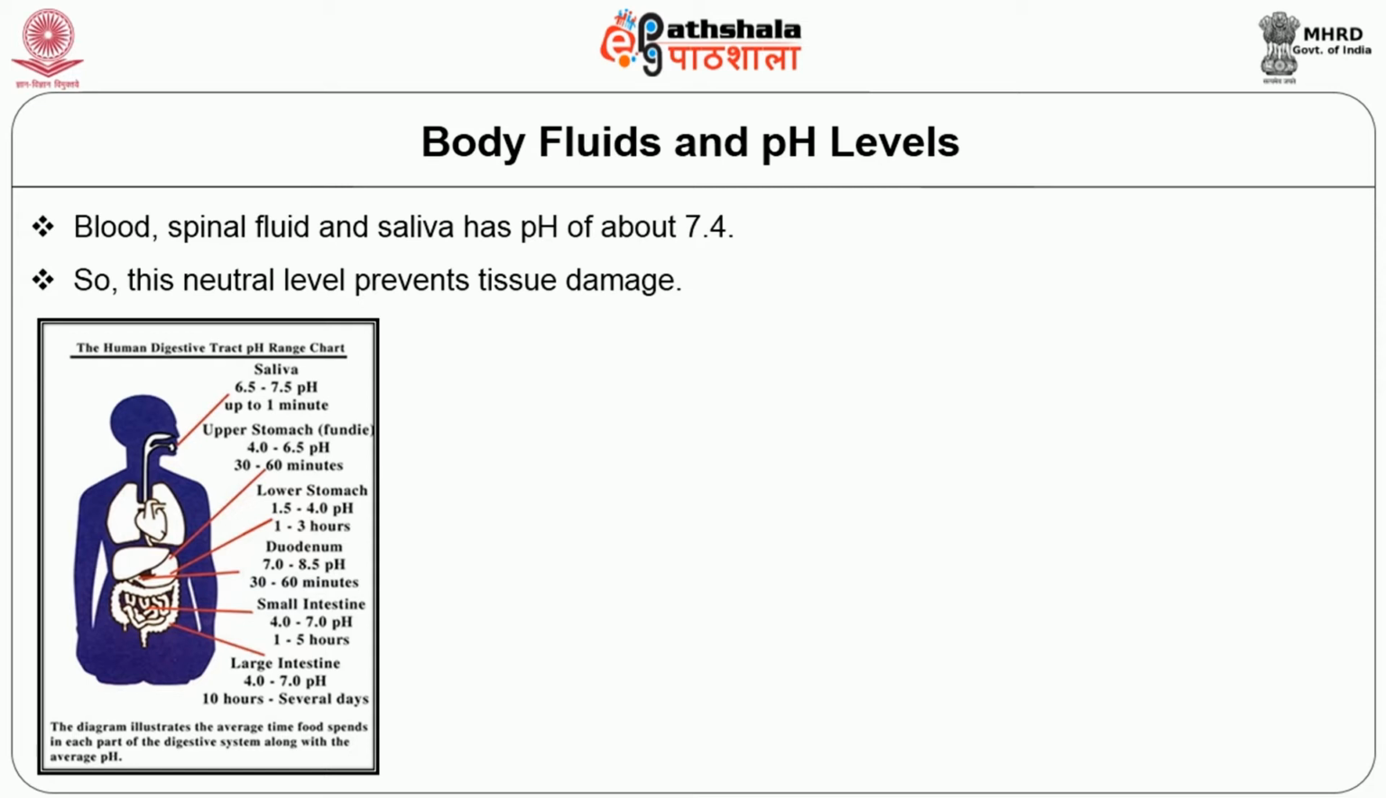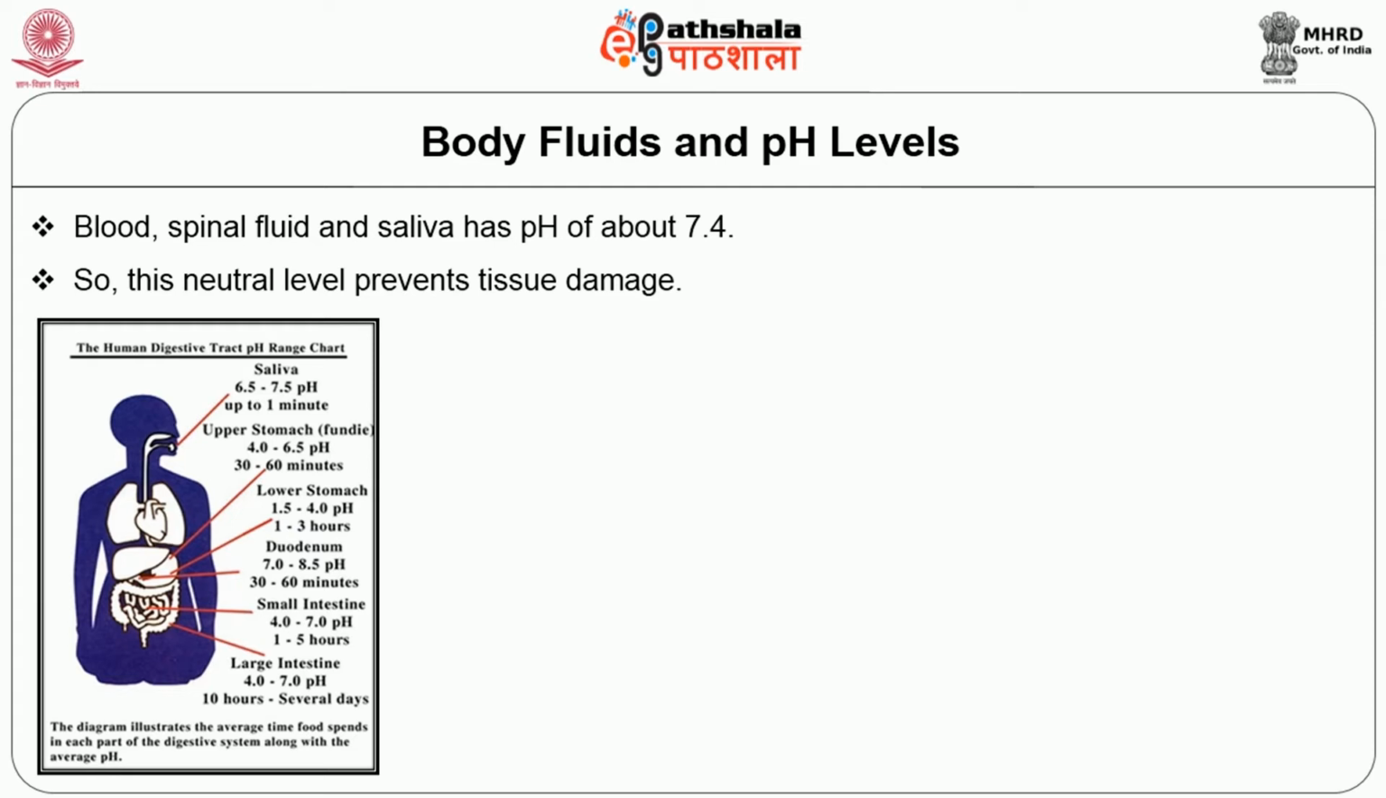After taking food, the food mixes with saliva in the mouth, then we masticate and it reaches the stomach. The upper part of the stomach, the fundus portion, secretes fluids which have a pH of 4 to 6.5, and it mixes with the food for at least 30 to 60 minutes. The lower stomach secretes fluid which is highly acidic, 1.4 to 4 pH. It takes another 1 to 3 hours for mixing with the food materials.